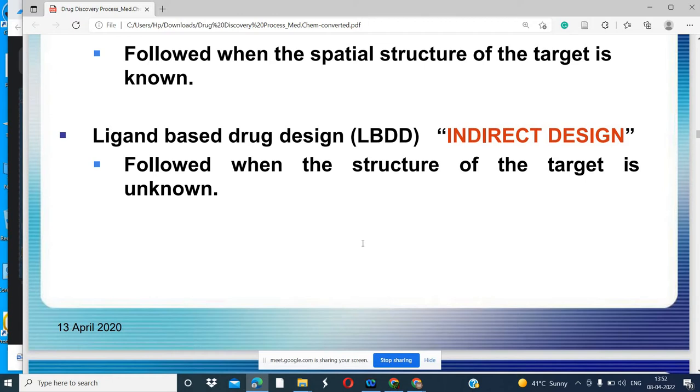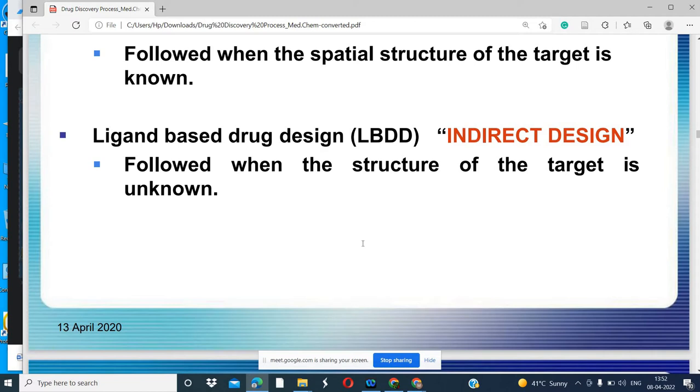We take the ligands and apply them to see whether they work or not. Sometimes it works and sometimes it doesn't. In the case of corona also, we are using older drugs because we do not have any other drug. So we are using previously designed drugs that we use for other diseases. Sometimes it can work, sometimes it doesn't.